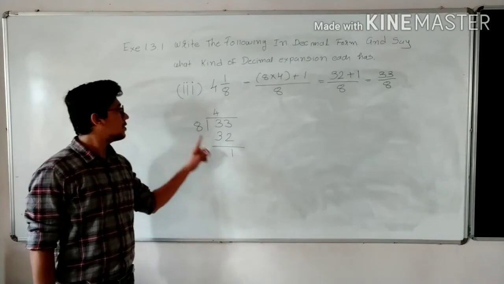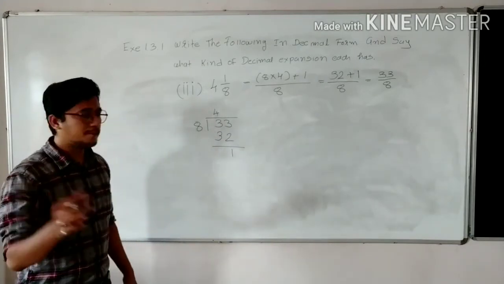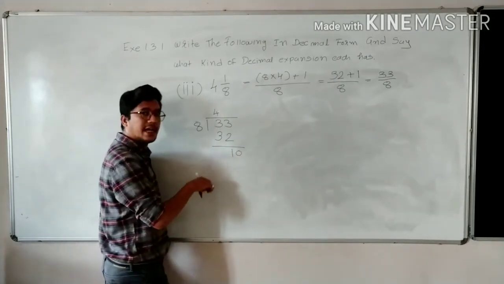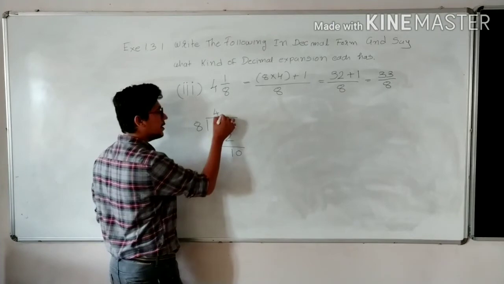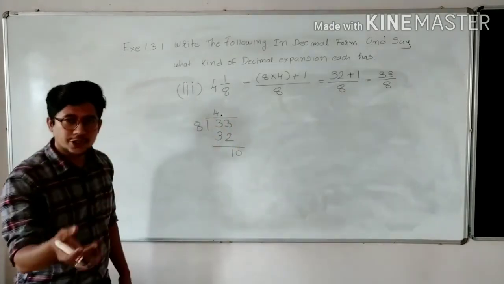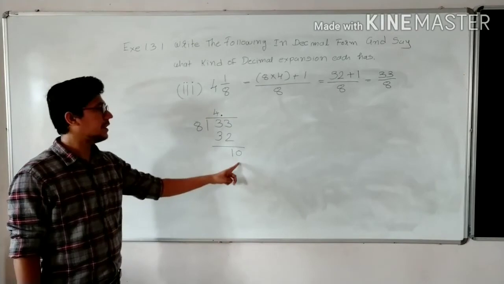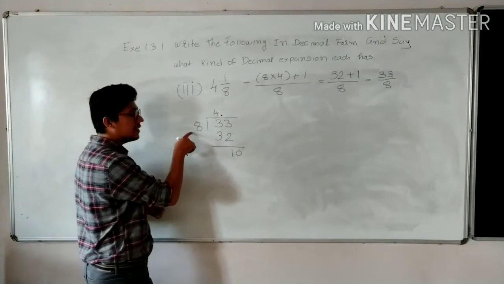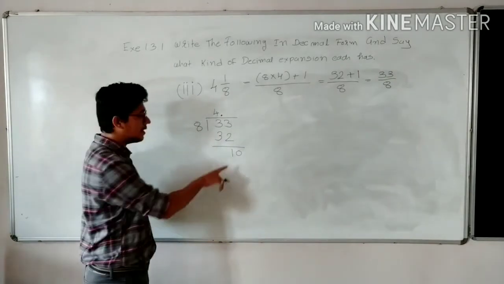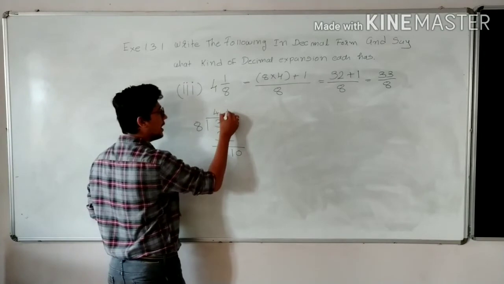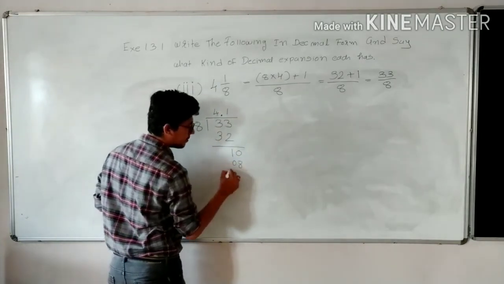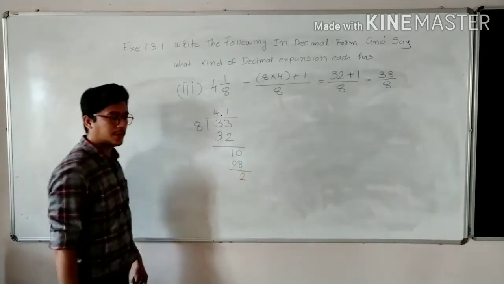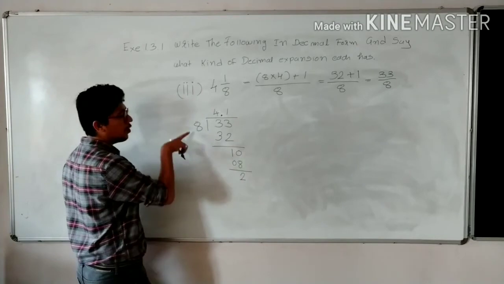Now again 1 is smaller than 8, so division can't be possible. To make it possible, we have to add 0 over here. If we are adding 0 in the process, you have to add a point in the quotient. Once you add a point in the quotient, 10 is larger than 8, so you can continue the process. 8 ones are 8, 8 twos are 16. 16 is bigger than 10, so we have to follow 8 ones are 8. 10 minus 8 is 2. Yes or no? Okay.